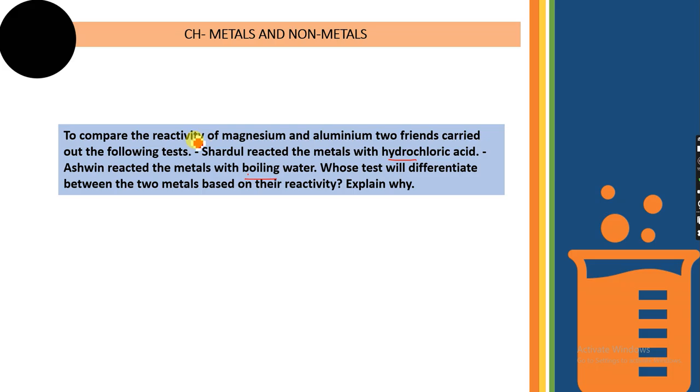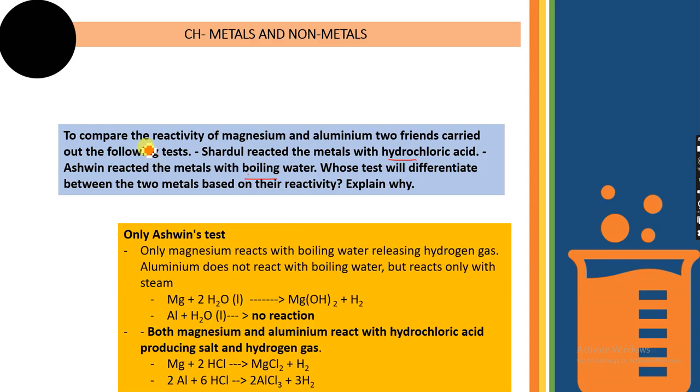बट इन केस ऑफ बॉइलिंग वाटर, जो अश्विन ने किया, मेटल्स को बॉइलिंग वाटर में डाला, तो out of magnesium and aluminium, only one will react with hot water, the other will not. जो मैग्नीशियम है, only magnesium will react with boiled water and it will form magnesium hydroxide and hydrogen gas will be released. लेकिन aluminium के साथ कोई reaction नहीं होगा, no reaction will happen when aluminium is added to boiling water. So that's how we can say that magnesium is more reactive than aluminium.